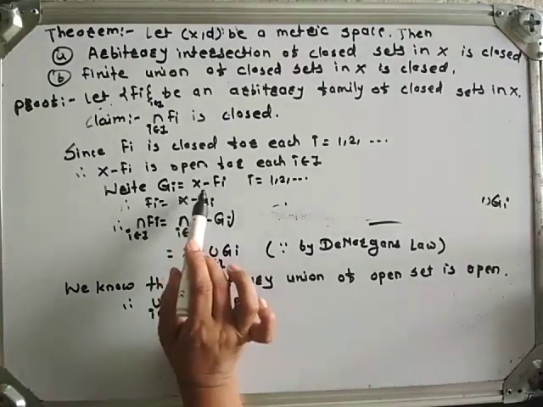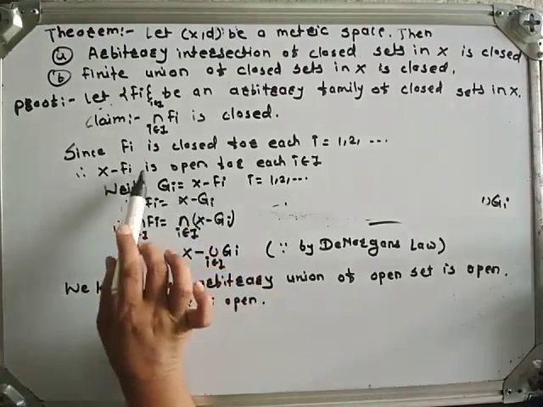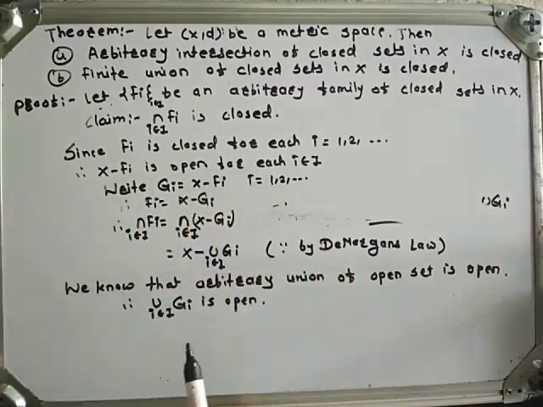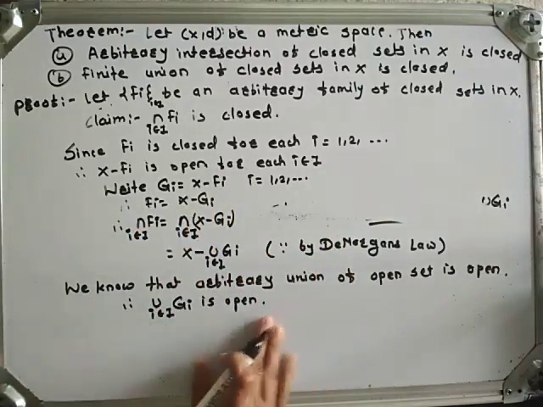Because Gi is equal to X minus Fi, and X minus Fi is open for each i. Therefore, their union of Gi is also open.